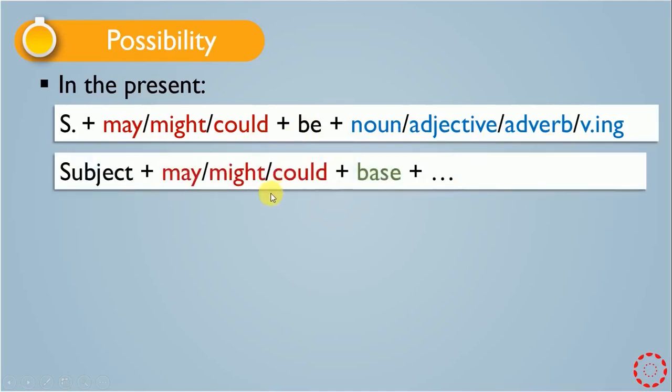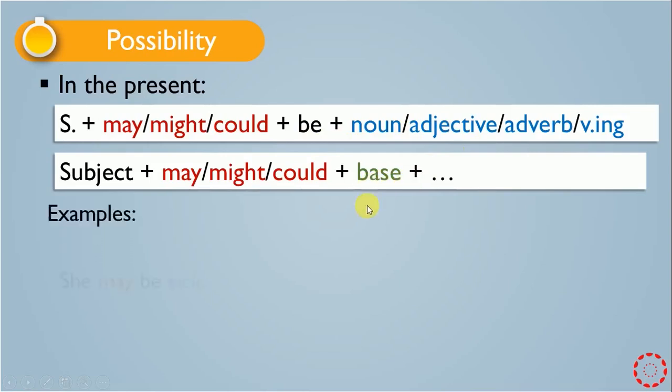And also we have another rule. We just change the second part of the rule, and also here we have may, might, and could. Till here it's the same, and after them, I mean after may, might, or could, we may have a base form of the verb. We don't have be plus a noun or an adjective or verb ing. Here we may have the base form of the verb.